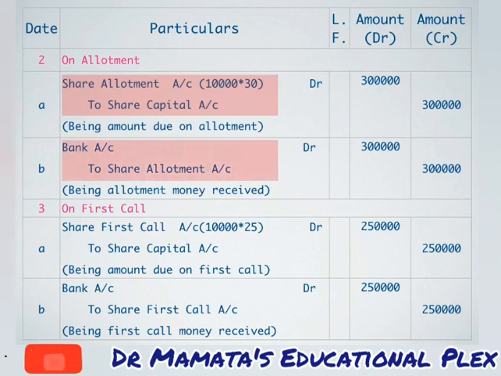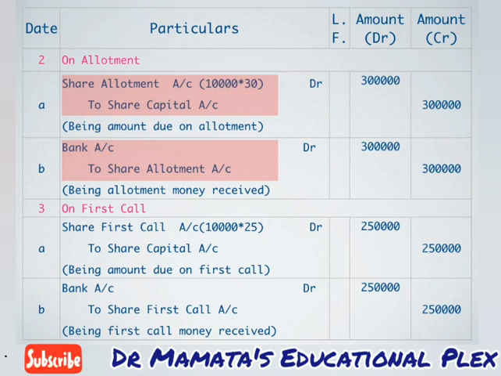The amount is received successfully, so 3 lakh rupees will be written in through our amount received. Friends, these are the amounts which we have calculated in our analytical table, in our statement of issue of shares. There we have made all these calculations. We are just taking these amounts and putting them into our journal entries. So this is very easy. We have to just see it properly and understand it keenly.